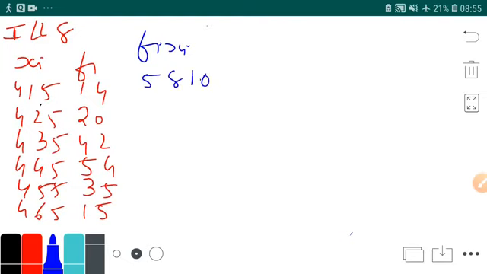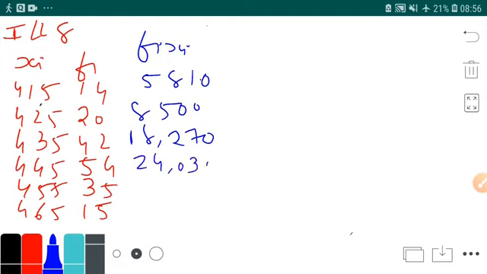Yes. 425 into 20, it's 8500. Then 435 into 42, it is 18270. Then 445 into 54, it's 24030.